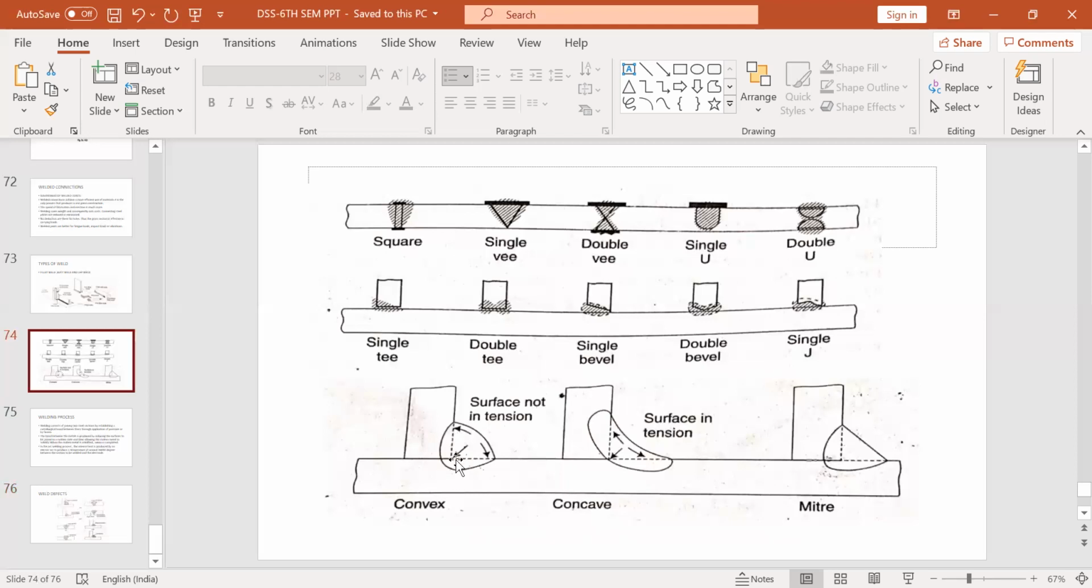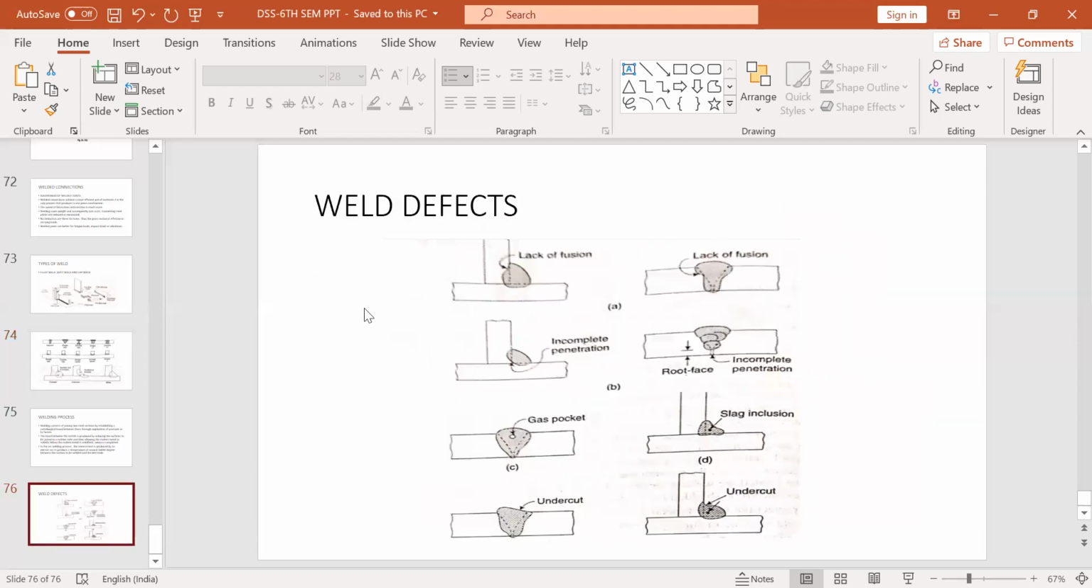Throat of the weld should be equal to 1 by root 2 of the size. We will discuss this while designing the fillet welds, while discussing the design of fillet welds. So these are some of the defects that are found in welds.